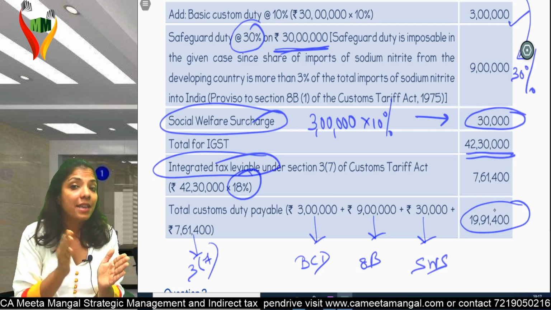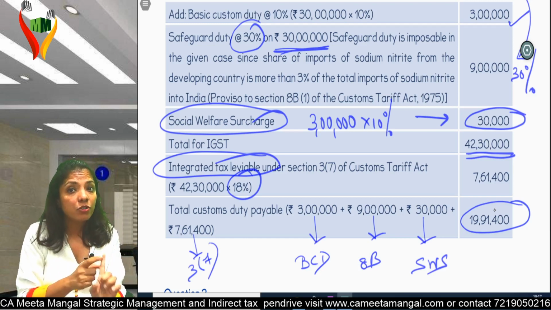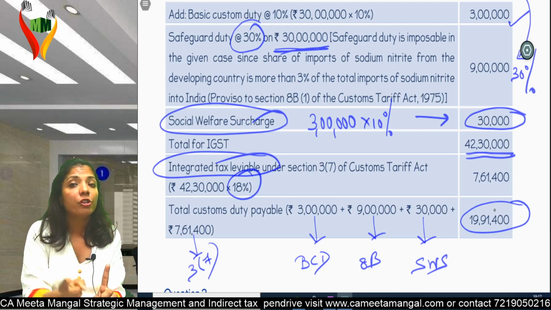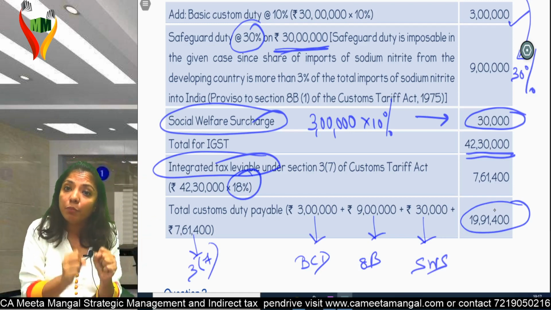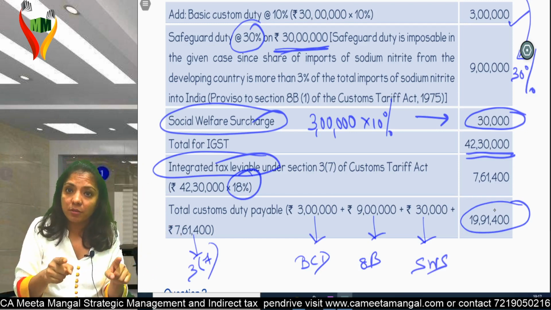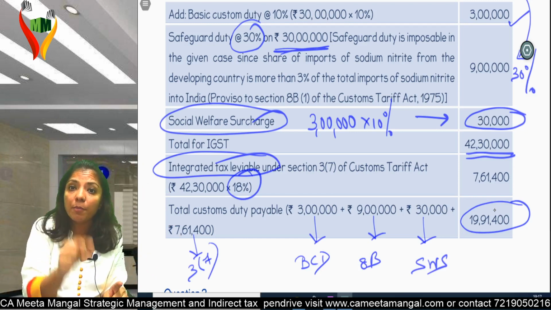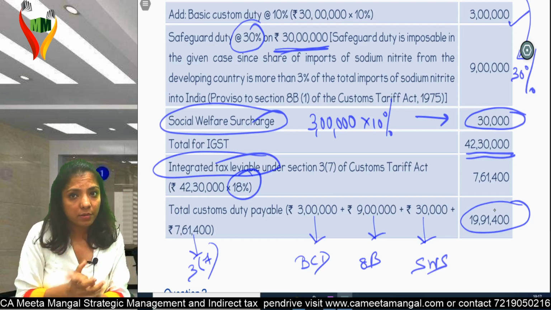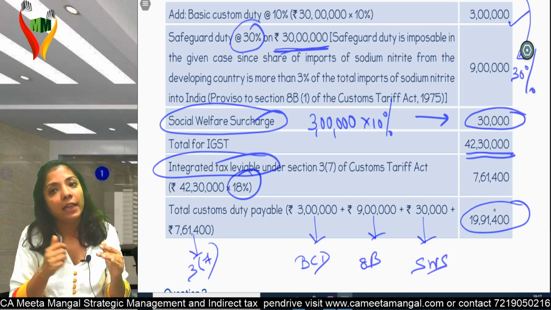Then any exemption, yes. In case of a developing country, if it's only a single developing country you're importing from, total imports up to 3%. For more than one developing country, individually it should be less than 3% and in totality up to 9%. Second exemption, SEZ and EOU.